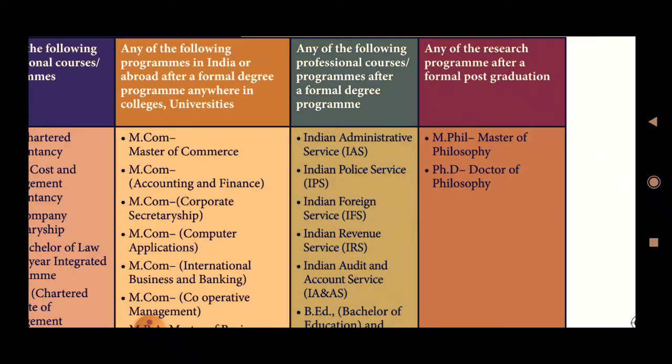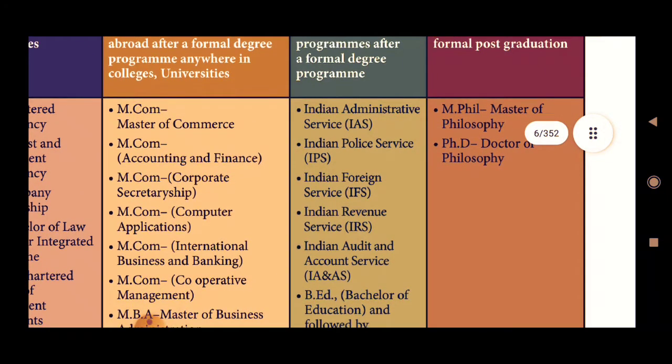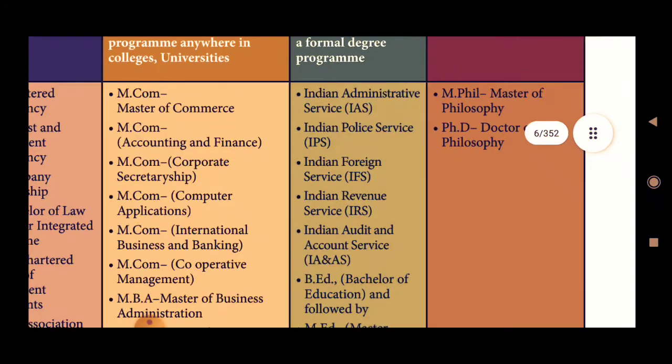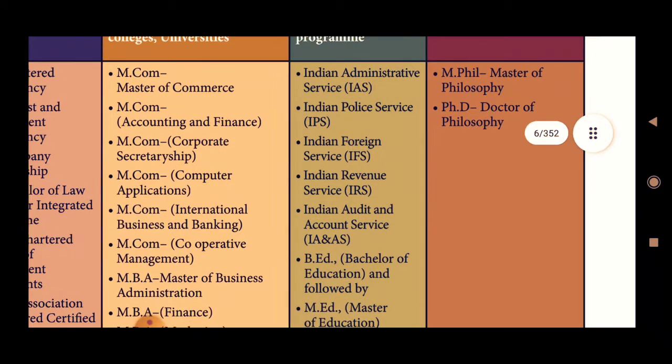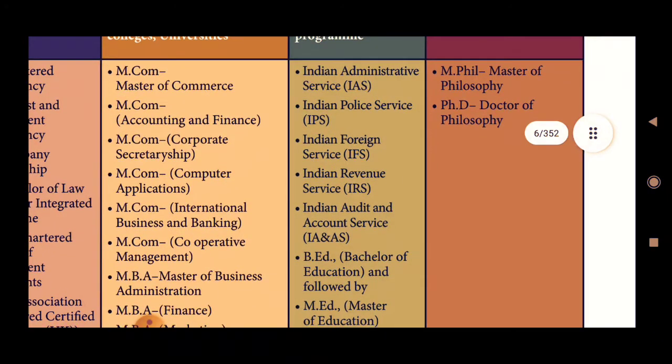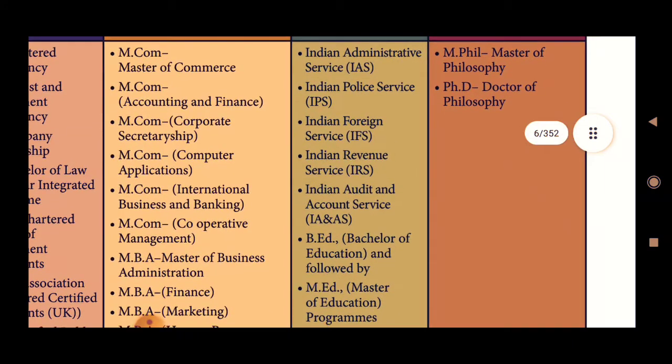That is Indian Administrative Service, that is IAS. Then the second level is IPS, Indian Police Service. Then Indian Foreign Service, IFS, Indian Revenue Service, IRS. So these abbreviations you have to know very well, so that in future if you have any questions regarding this, you can easily answer.